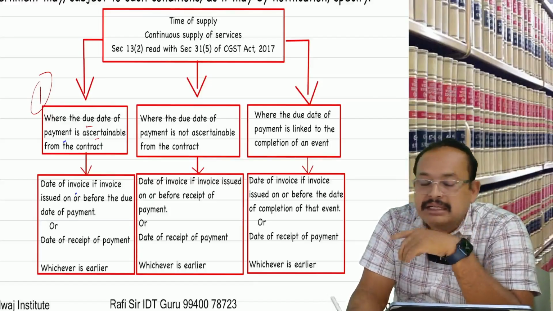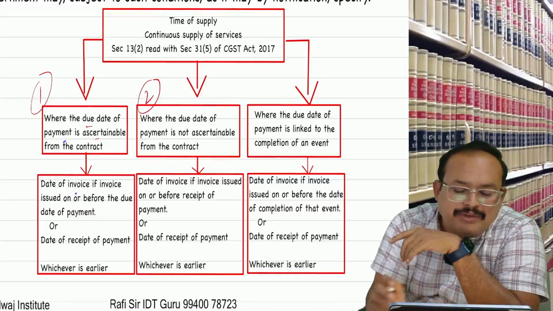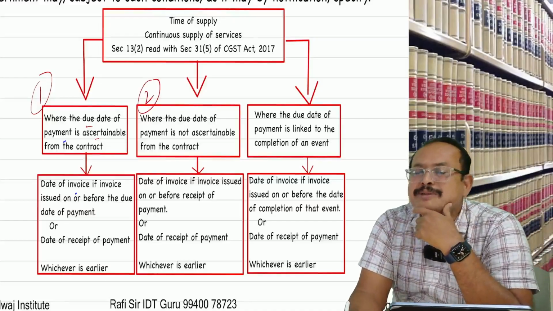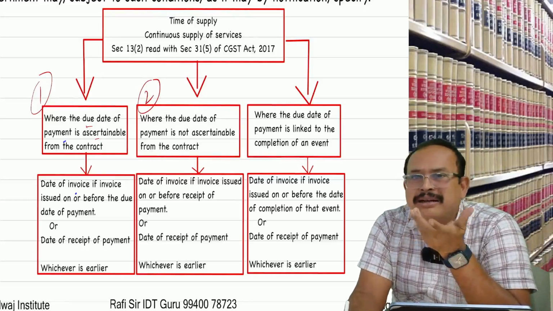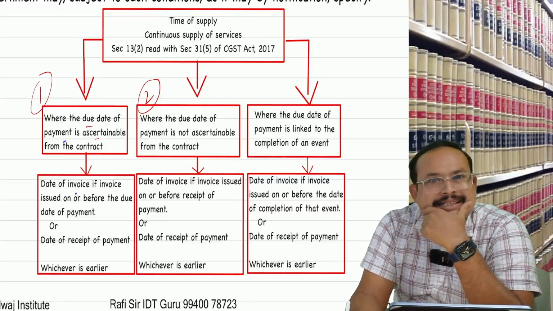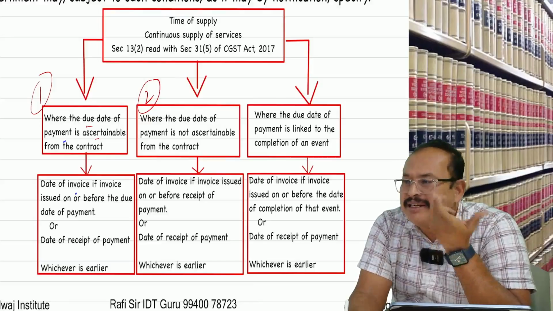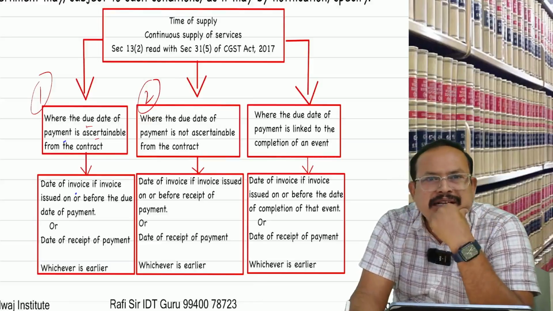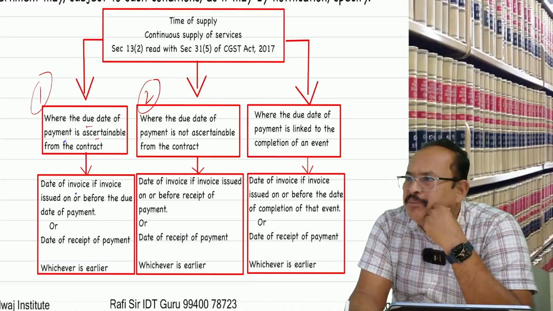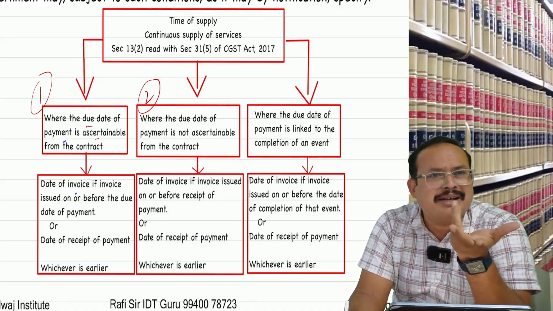Is that clear? If the due dates are not ascertainable from the contract, the invoice is issued on or before payment is received. Is that clear, sir? If the invoice is not issued and payment is not received, or the payment is not ascertainable from the contract, there is no time of supply.